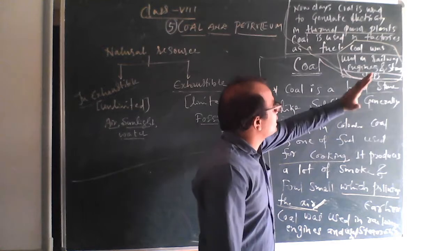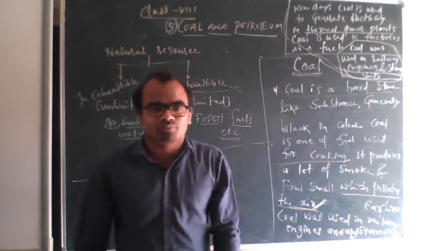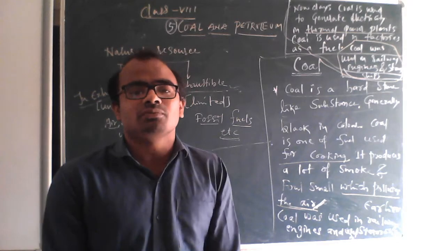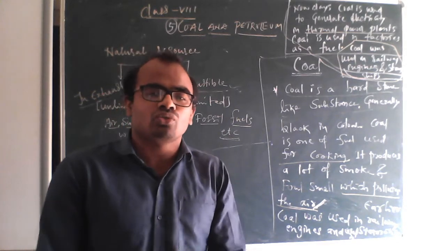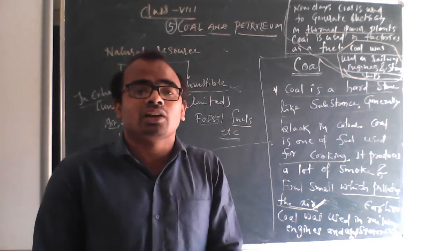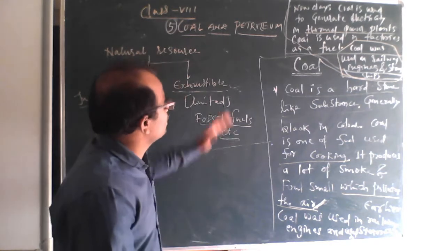Coal was used in railway engines and steamships. Coal was used in railway engines as well as in steamships. So in railway engines they use coal, and in steamships also they use coal. So this is regarding coal and petroleum.